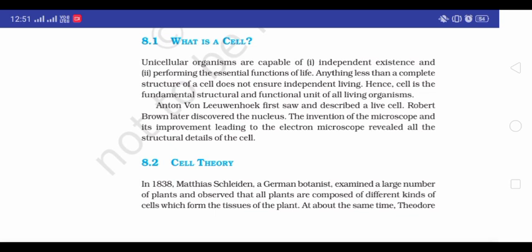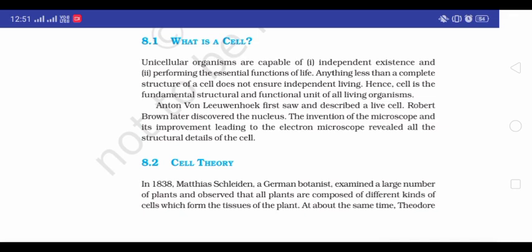8.1 Unicellular organisms are capable of independent existence and performing the essential functions of life. Anything less than a complete structure of a cell does not ensure independent living. Hence, the cell is the fundamental structural and functional unit of all living organisms. Anton Leeuwenhoek first saw and discovered a live cell. Robert Brown later discovered the nucleus. The invention of the microscope and its improvement leading to the electron microscope revealed all the structural details of the cell.